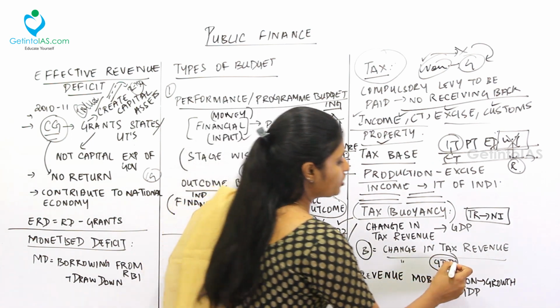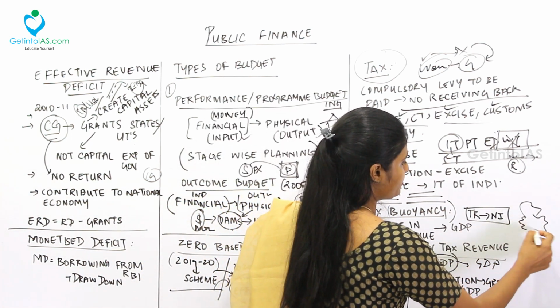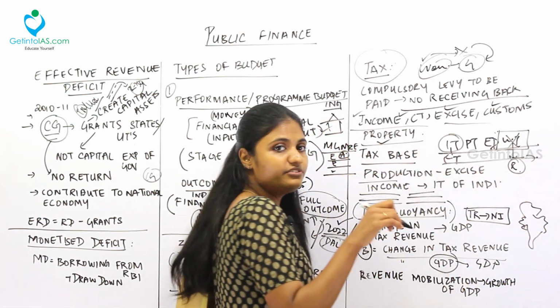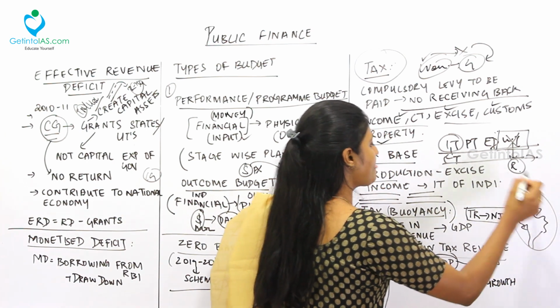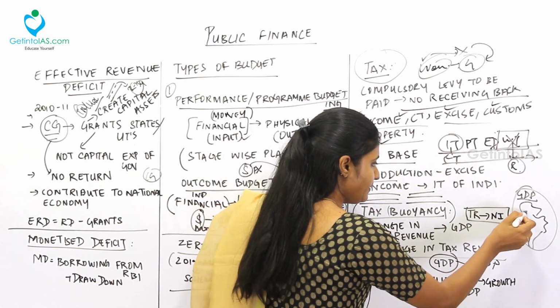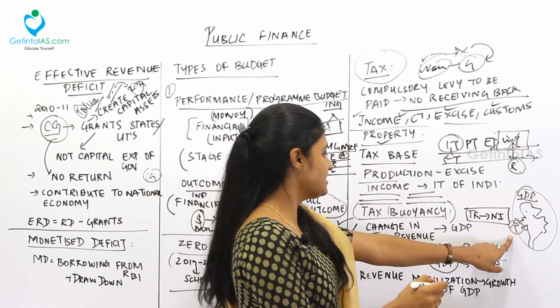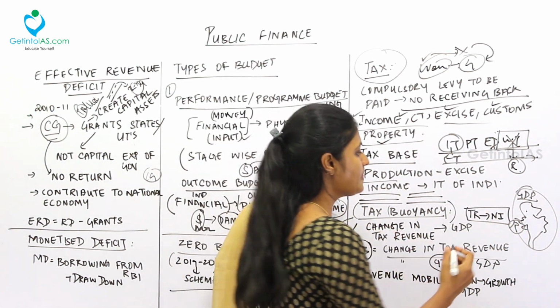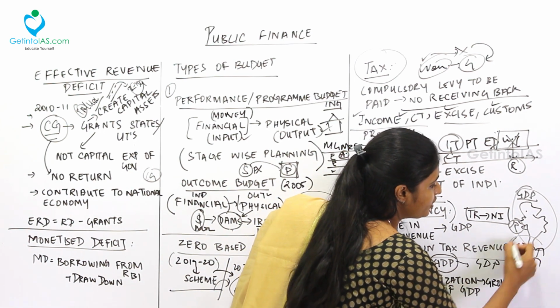So GDP is gross domestic product, right? Whatever we create in one financial year, a production of goods and services within the boundary of the country, is called GDP, fine. So when this GDP is compared with the tax revenue, that is called tax buoyancy. For example, when the GDP increases, the tax revenue for the government will also increase.